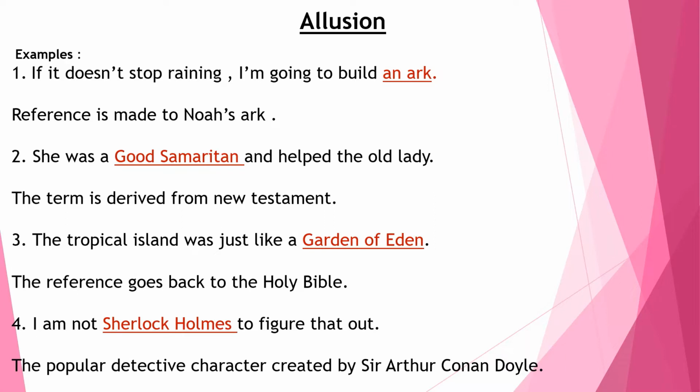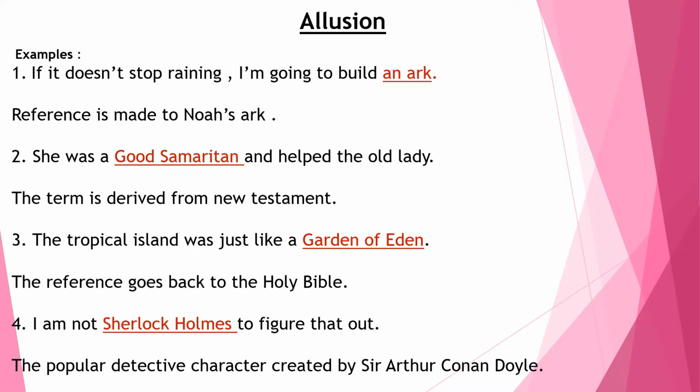Okay, now the fourth sentence. I am not Sherlock Holmes to figure that out. I'll repeat the sentence. I am not Sherlock Holmes to figure that out. The reference here is to everybody's favorite fictional detective character, that is Sherlock Holmes. The character has been created by Sir Arthur Conan Doyle. So the speaker here means that he does not want to investigate and find out the truth about something. So he does not want to play a detective.